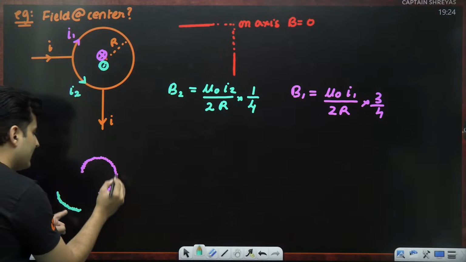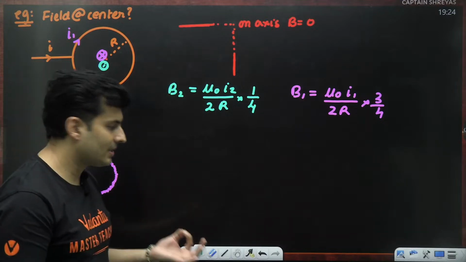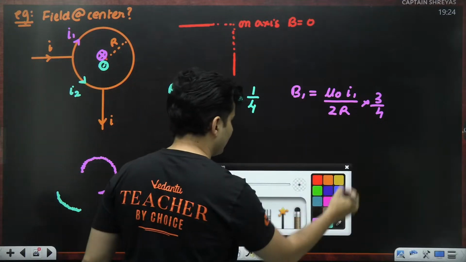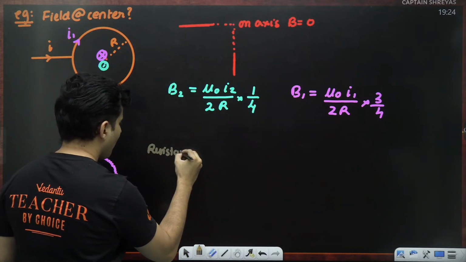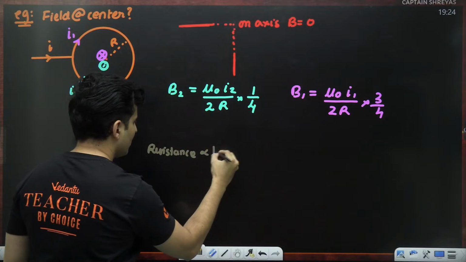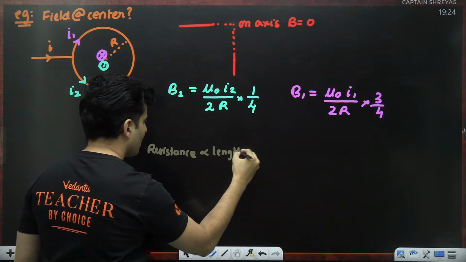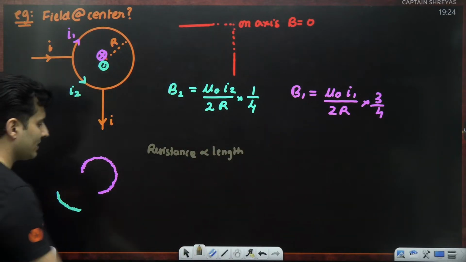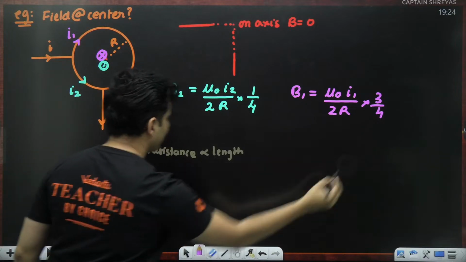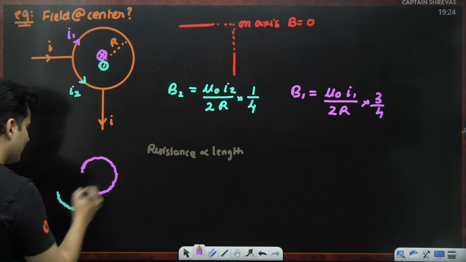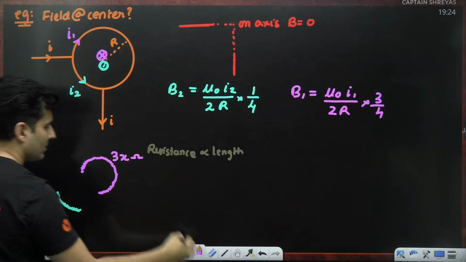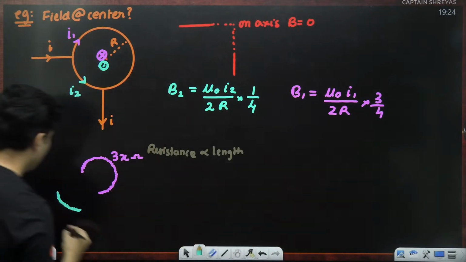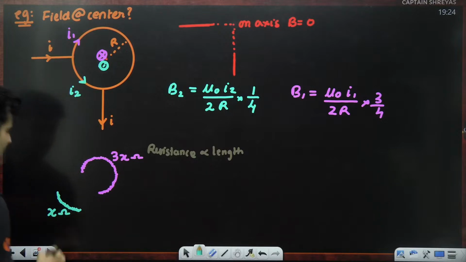Their resistances are different, and resistance is proportional to the length. So if this is, for example, 3x ohms, this will be just x ohms.